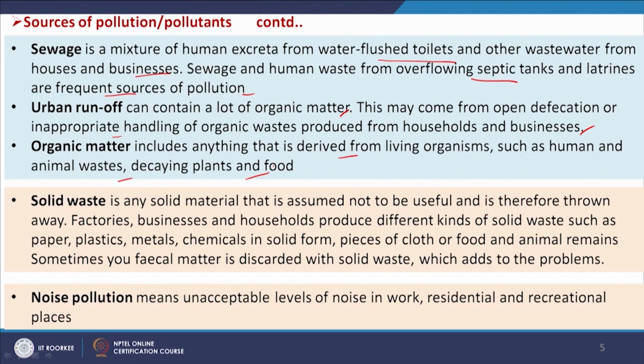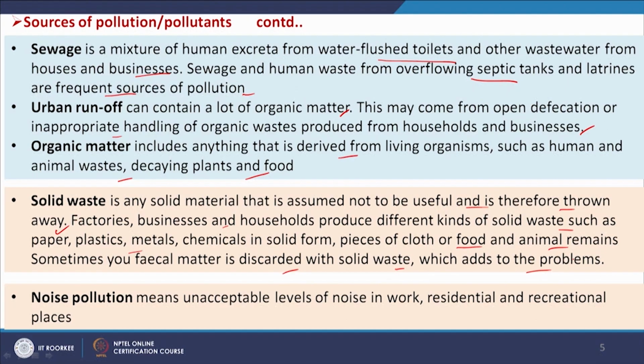Solid waste is any solid material that is assumed not to be useful and is therefore thrown away. Factories, businesses and households produce different kinds of solid waste, such as paper, plastics, metals, chemicals in solid form, pieces of cloth, or food and animal remains. Sometimes fecal matter is discarded with solid waste, which adds to the problems. So, those are also one way of solid waste contamination.